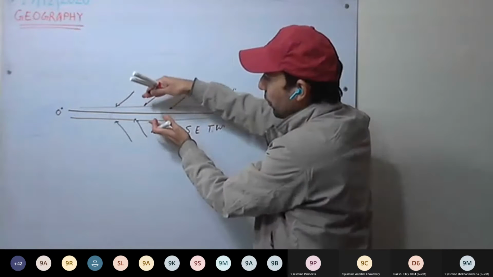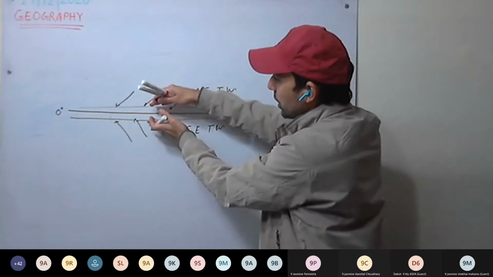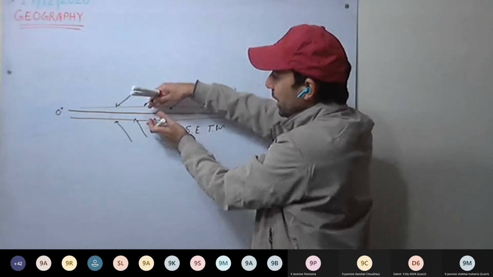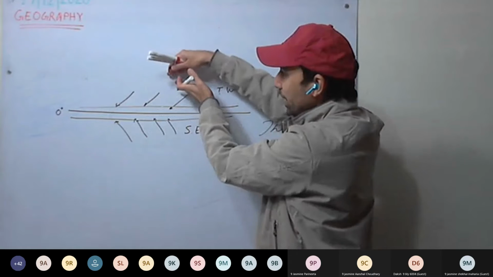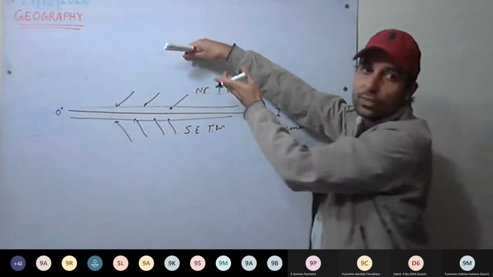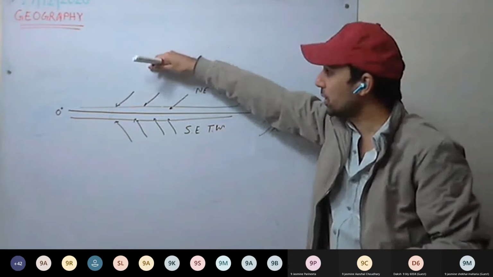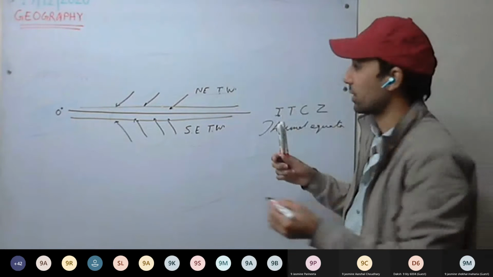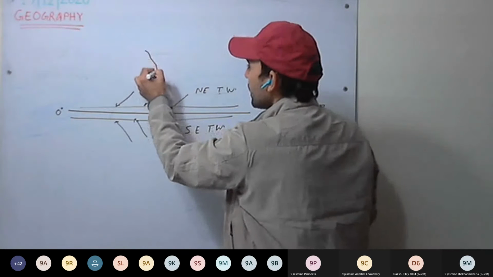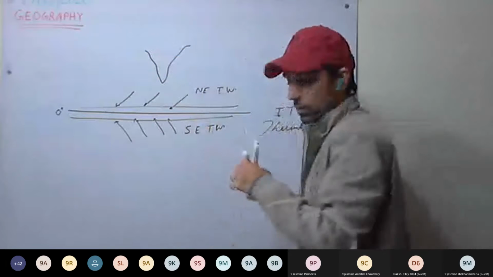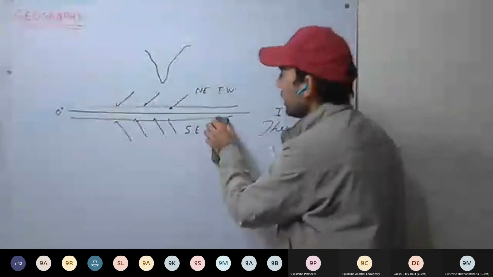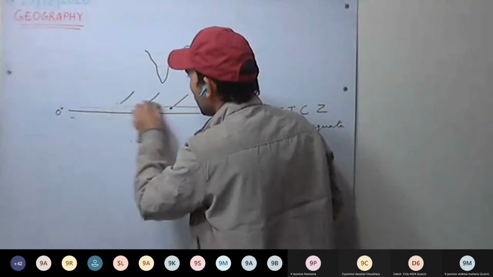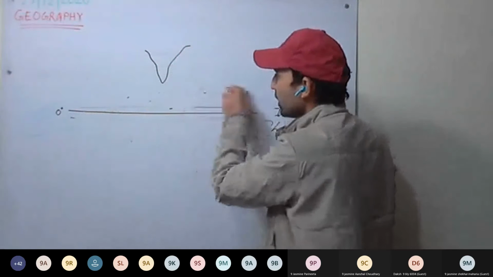So during summer, what happens? Now see here, during summer, this will be shifting in the northern hemisphere. This zone may shift 10 degrees, or sometimes around 20 degrees as well. So for the Indian subcontinent it shifts around 20 degrees. Here we have India. This zone has shifted now, the equatorial low pressure belt.